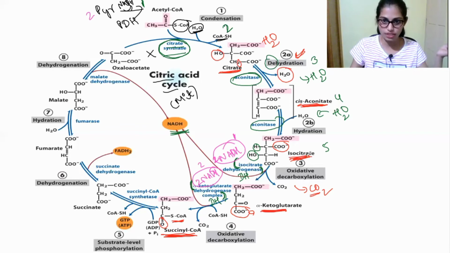So here is the 5th step. After this is the 6th one, and here this is the 7th one. Now what happened? The succinyl CoA is converted into succinate. Okay, succinyl CoA is converted into succinate.